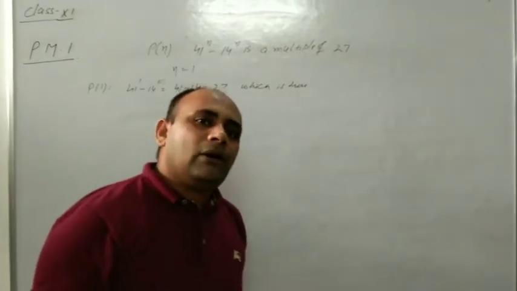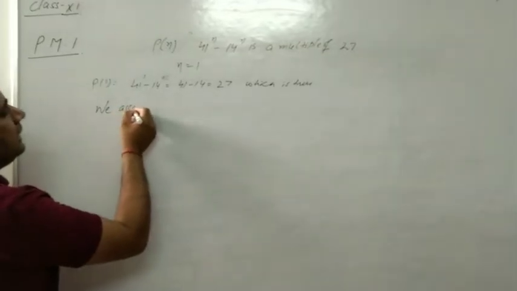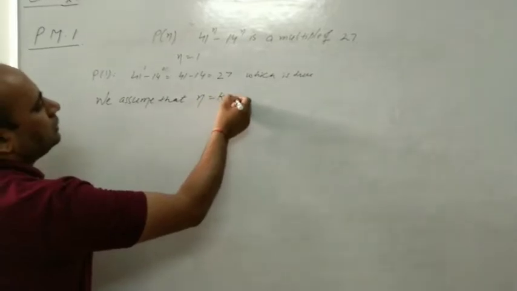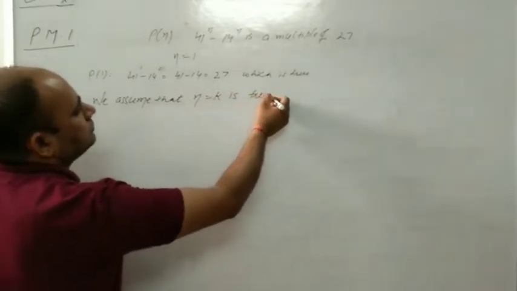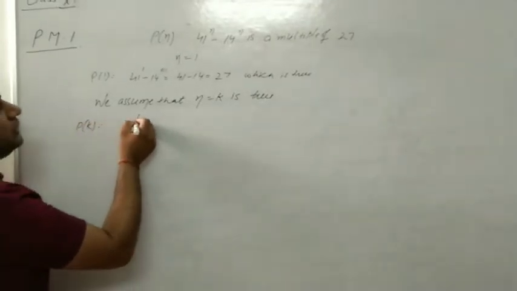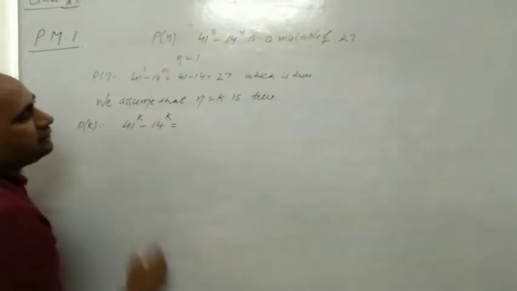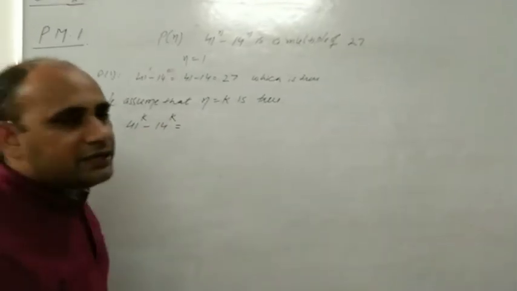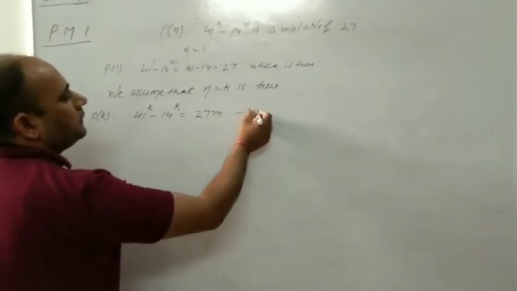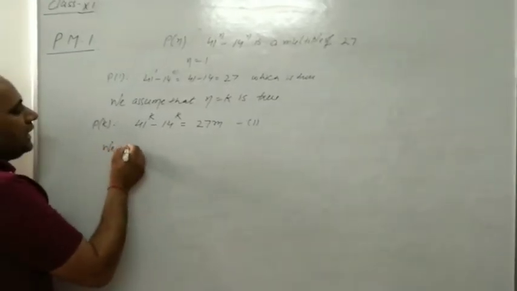Now we will assume that n is equal to k is true, so Pk is 41 raised to the power k minus 14 raised to the power k. True means it is a multiple of 27, so we will suppose it is 27n. Now we want to prove that